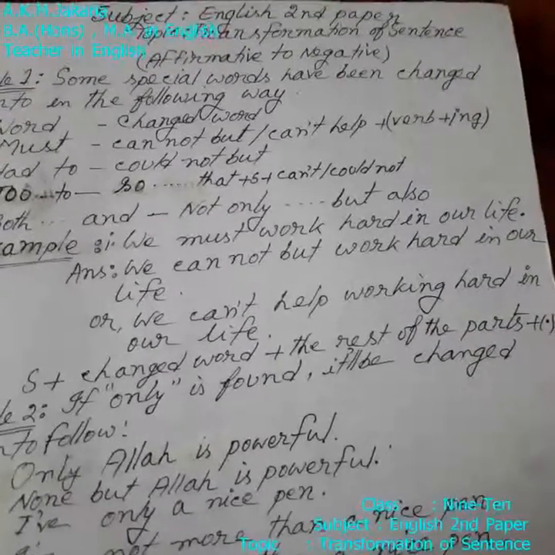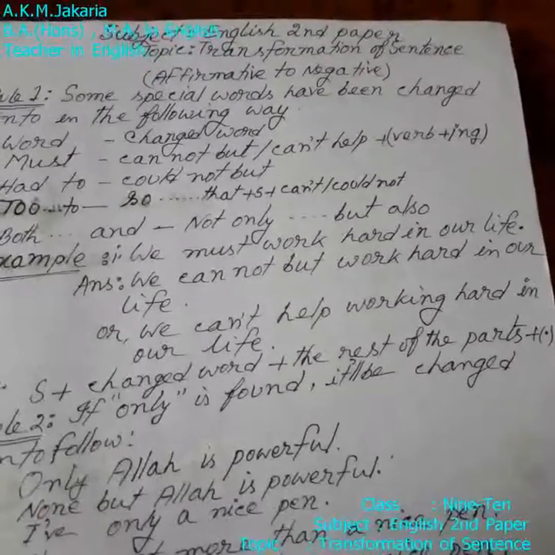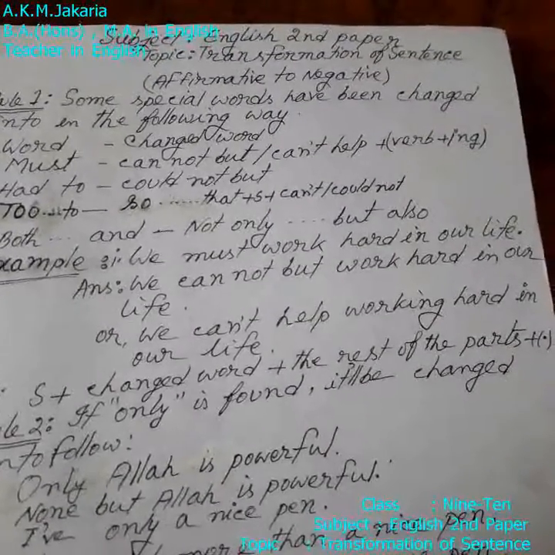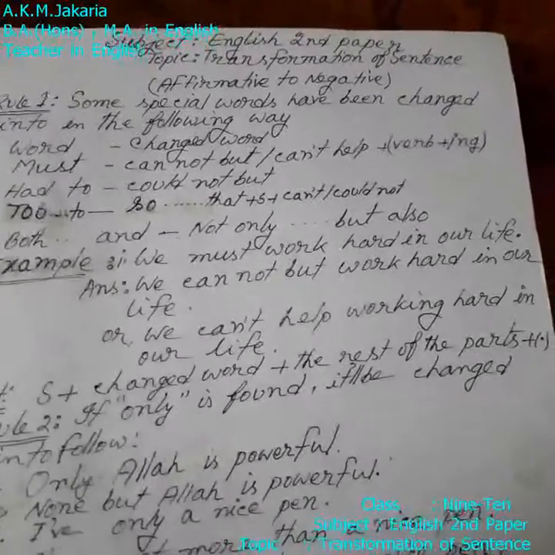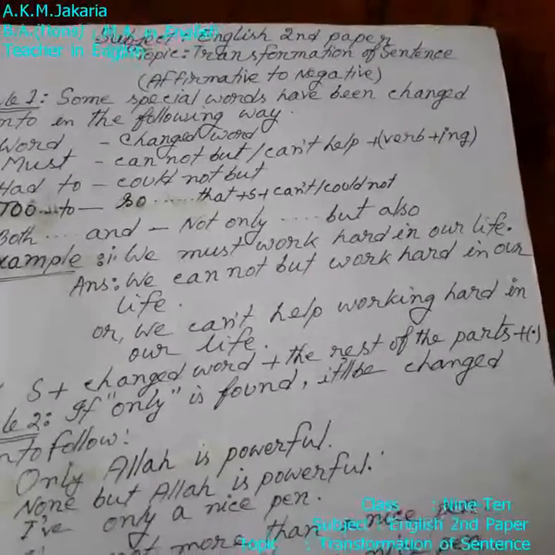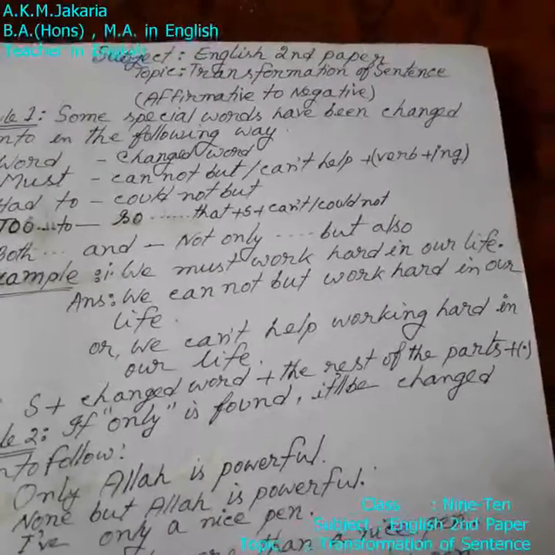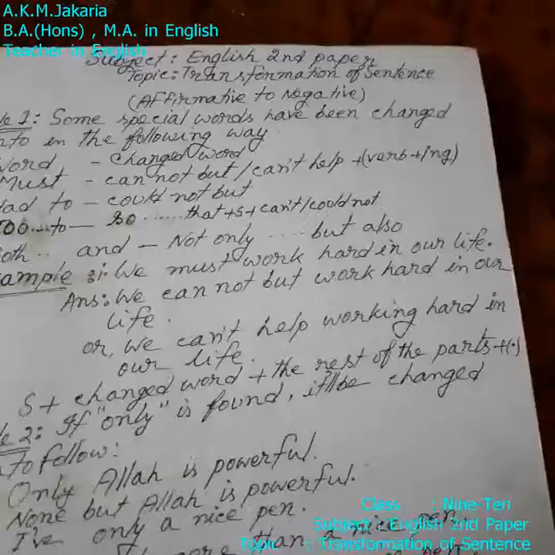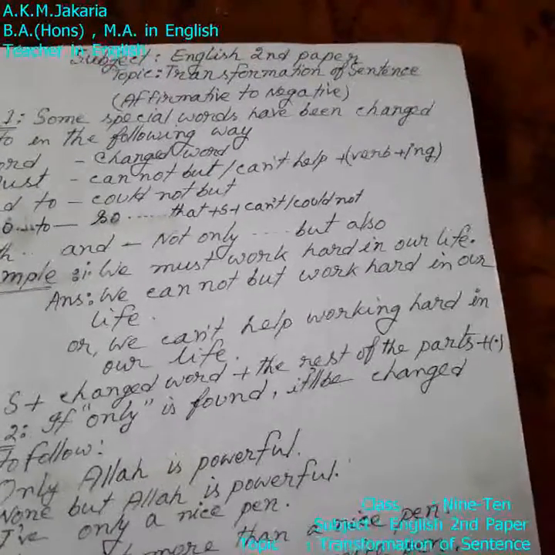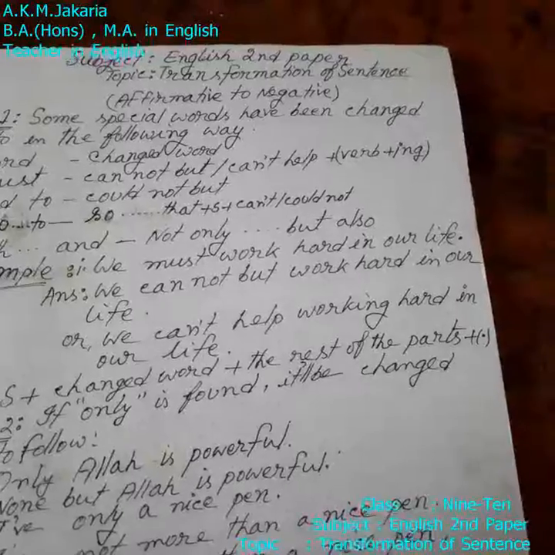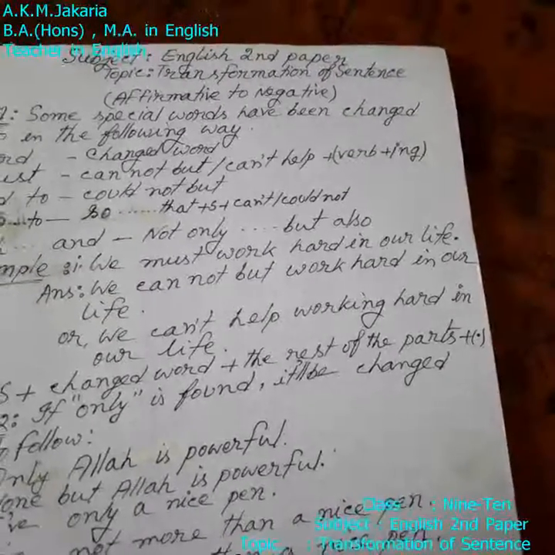We must work hard in our life. How can we change this sentence for negative? Students, here we see a clue, must. If we see the word must, we change it to cannot but instead of must, or cannot help plus verb present form plus ing instead of must.